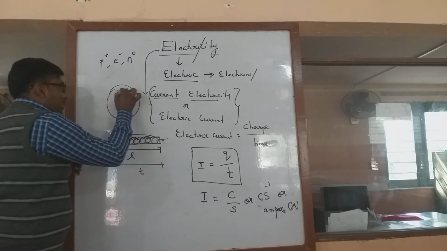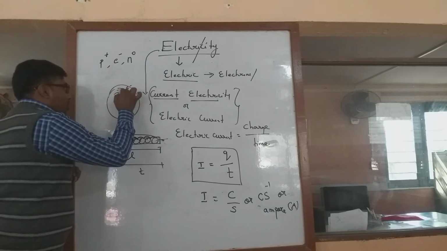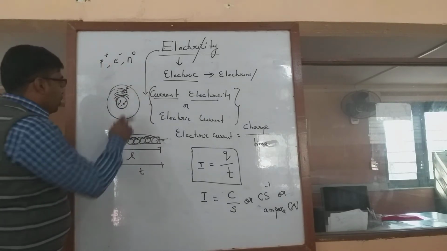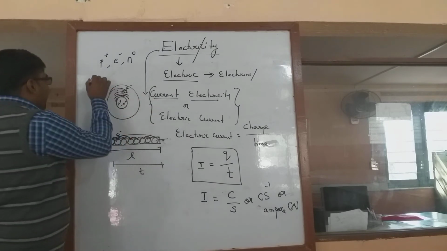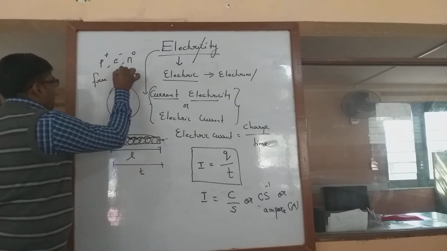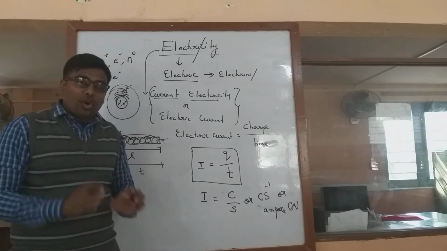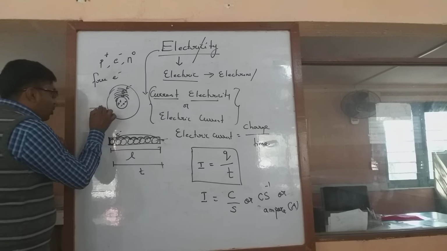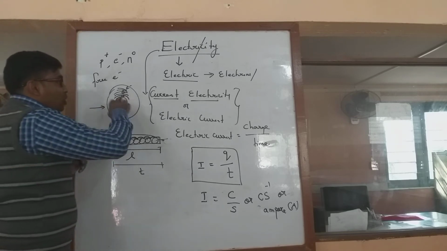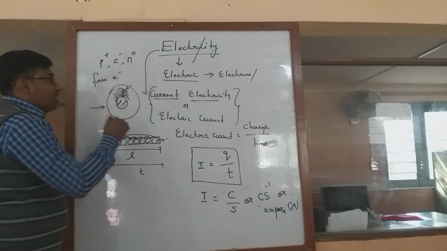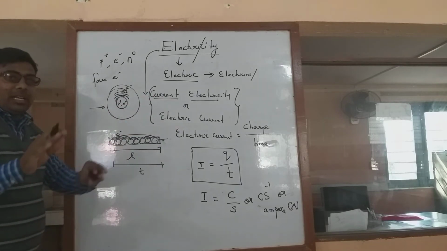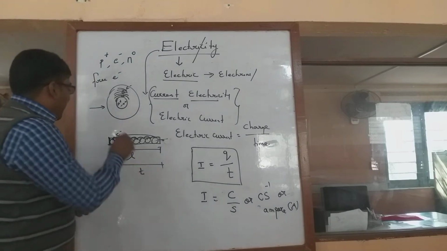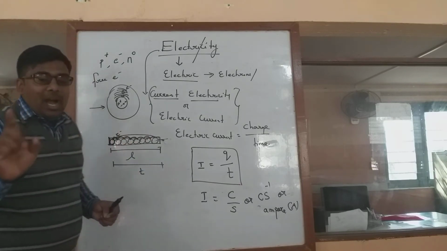As the distance increases, the outermost electrons in the shells are very loosely bound to the nucleus, so they are called free electrons. And these free electrons are responsible for the flow of electric current. So even if a small force is applied to an atom, these electrons will jump out, and this electron is responsible for the flow of electric current. So this is one side. Now coming to the force. So what makes the electrons move from one to another?